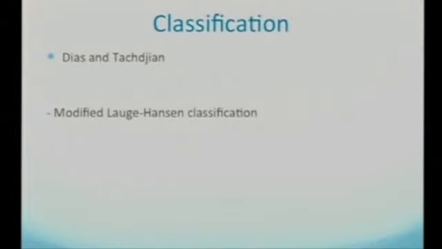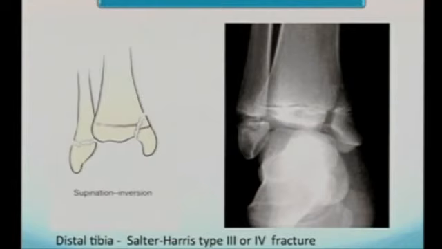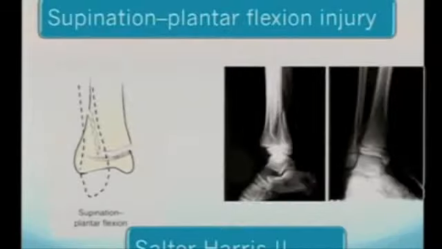Coming to the classification, the Dias and Tachdjian classification is a modification of the Lauge-Hansen classification. In a supination inversion injury, you can see the medial side and the lateral side fractured. The medial tibial side fracture is like a Salter-Harris type 3 or 4 fracture. The distal fibula is a Salter-Harris type 1 fracture. A supination plantar flexion injury is a Salter-Harris type 2 fracture. You can see the displaced metaphyseal fragment along with the medial side.